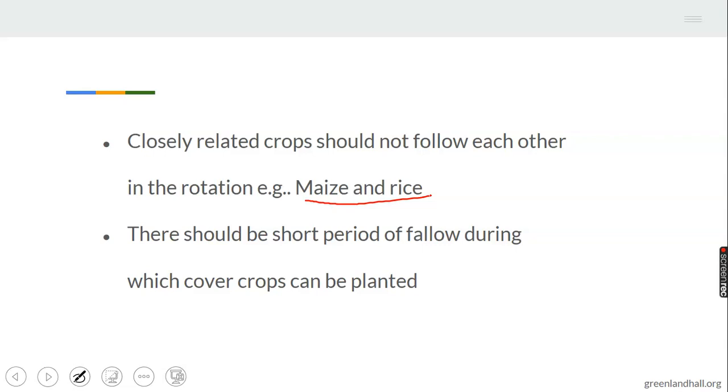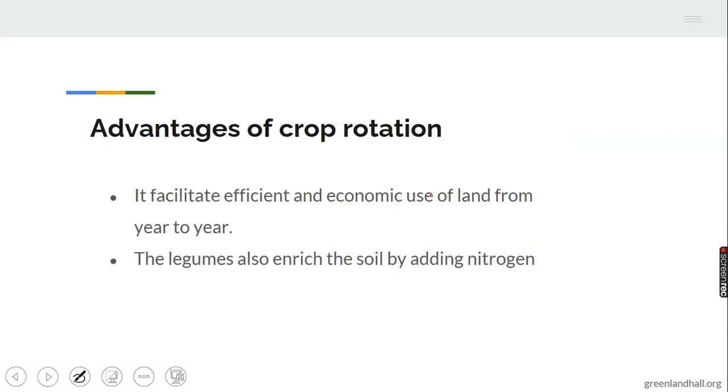Crops that can absorb nutrients easily should not be planted together. That is the first one. Deep-rooted crops should follow shallow-rooted crops. Deep-rooted crops cannot be planted together.